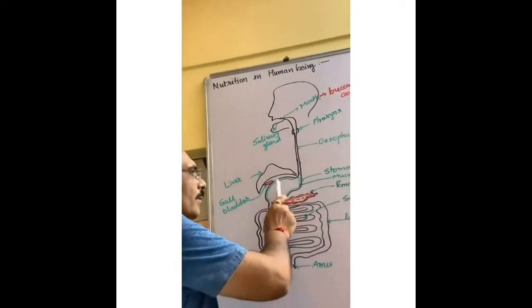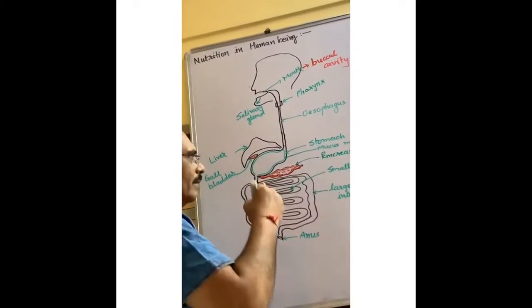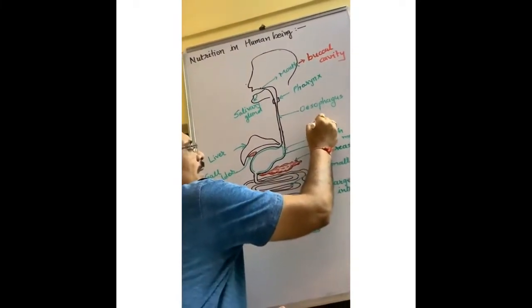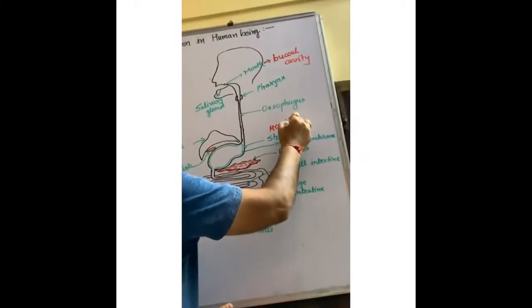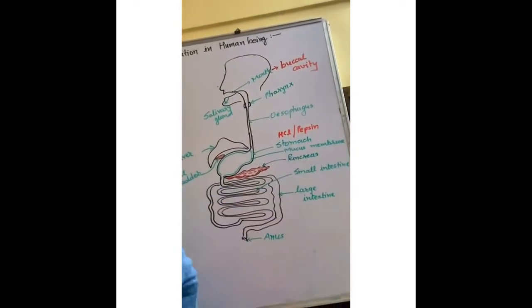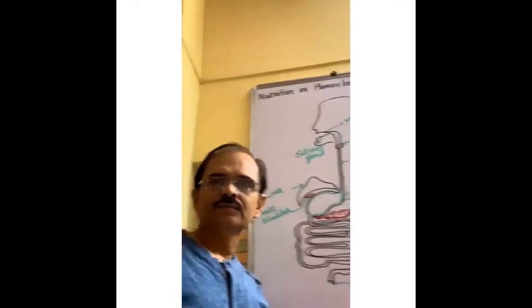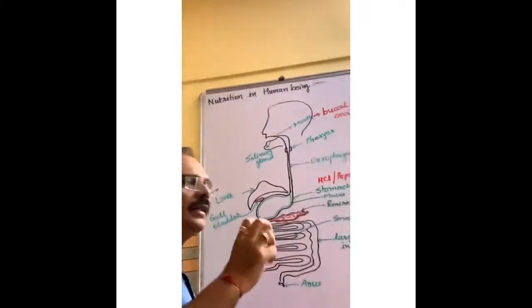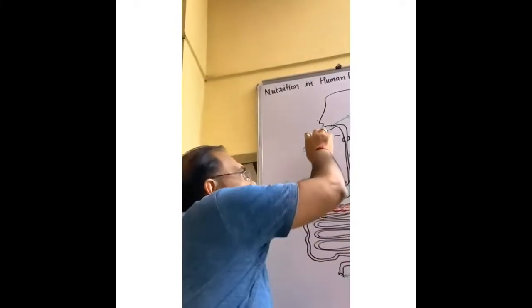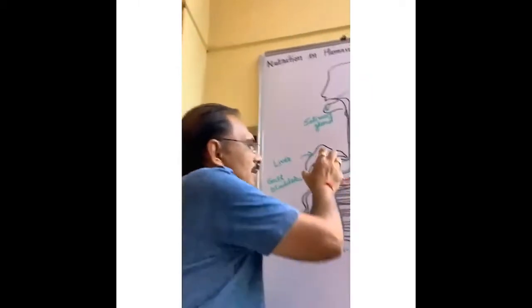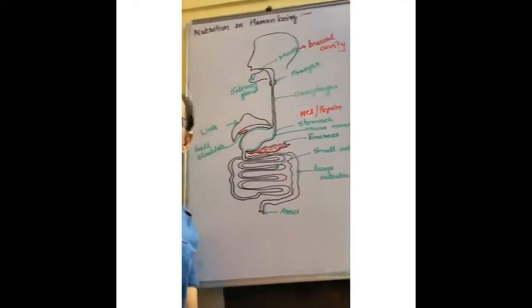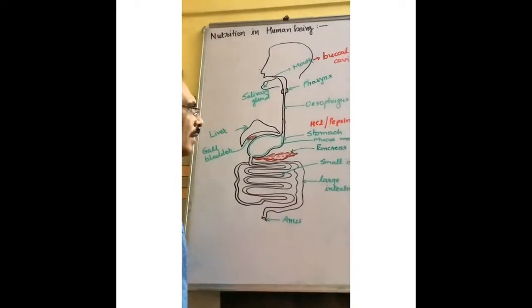Now, here in the stomach, hydrochloric acid, HCl, and pepsin are produced. What is the function of hydrochloric acid? Hydrochloric acid kills the bacteria which enter along with the food. It kills the bacteria and protects us against microorganisms.